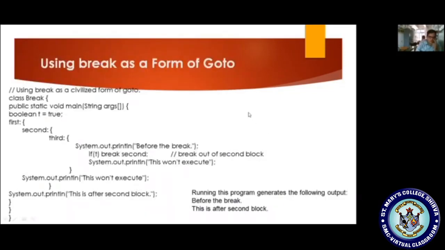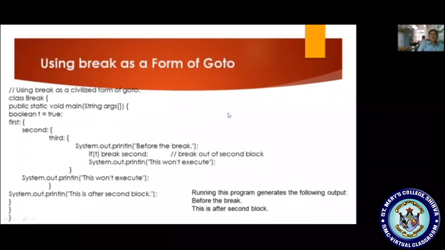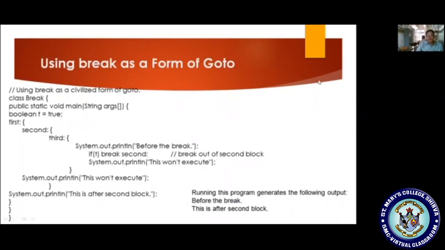Next, observe the goto statement: whatever the break label is, the label is mentioned followed by a colon. Here you are identifying the civilized form of goto. Class Break, main method, boolean t is equal to true. Here, first followed by the colon clearly shows it is a label. Second followed by the colon is also a label. Third followed by a colon is also a label.